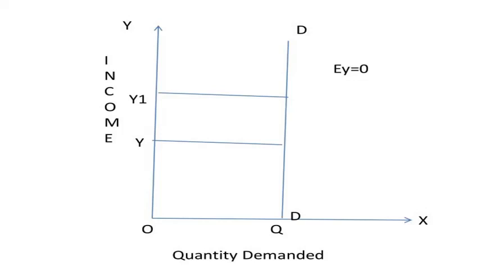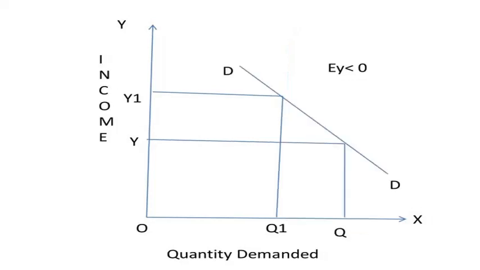Coming to the next one, negative income elasticity. When income increases, quantity demanded falls. When income falls, quantity demanded increases. In this case, income elasticity of demand is negative, EY is less than 0. When income increases from Y to Y1, demand falls from Q to Q1.